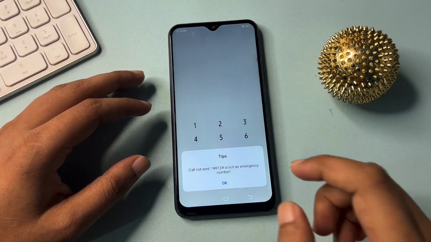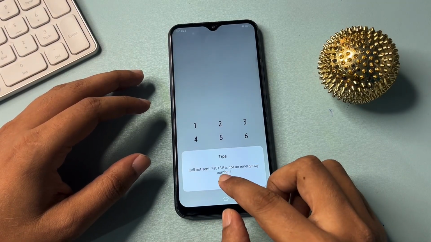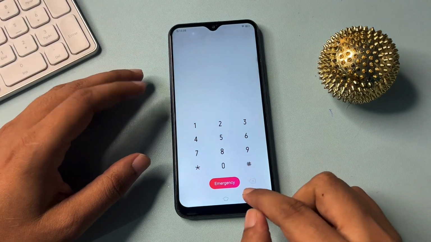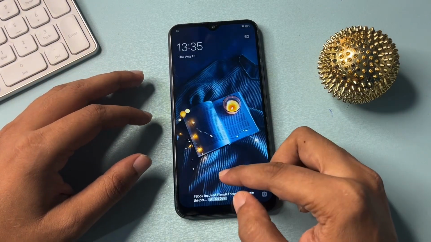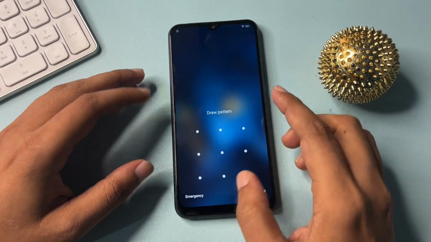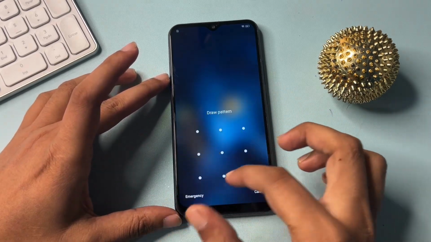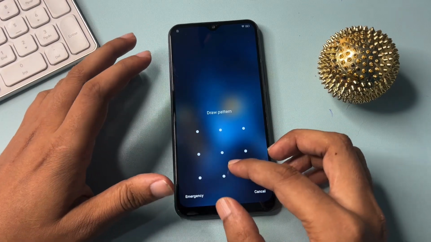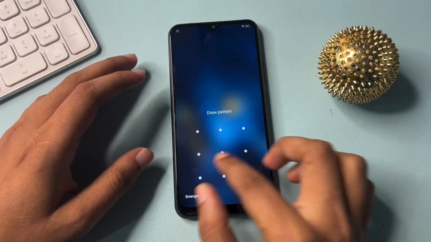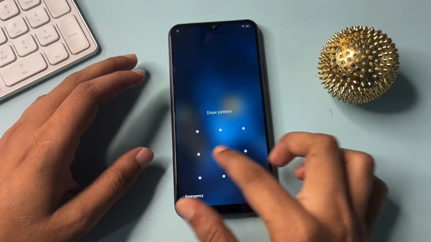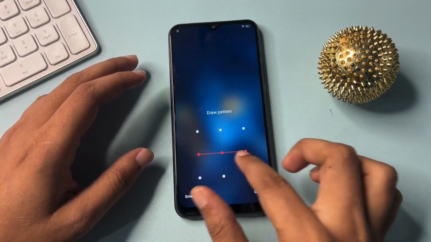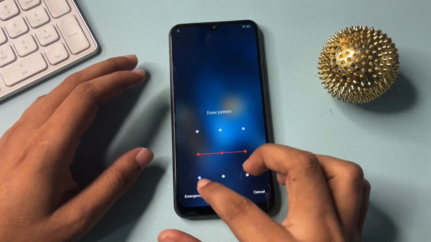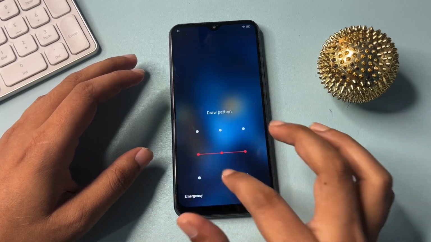Now after this, again click on this emergency option. You will again get a pop-up of OK. Simply click on this OK. Now after this simply go with the back button. Again slide your phone upside. You will again get such a type of pattern lock here. Still you can see the phone has not been unlocked, so don't worry at all. Simply use some wrong patterns here until you get the option of forget password. Simply continue to draw the patterns.